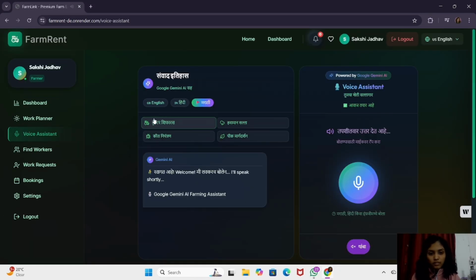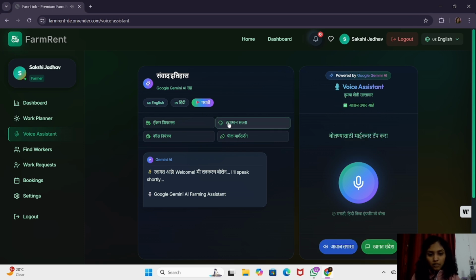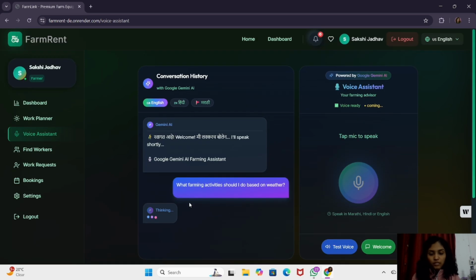Next is the voice assistant. Here I provided the 4 options such as Havaman Salla, Peak Margadarshan, Keed Niyantran, and Tractor Shifaras. And here I also provided multi-language support. If I select any option, then it will think and it will generate the response. And here I use the Gemini API key.